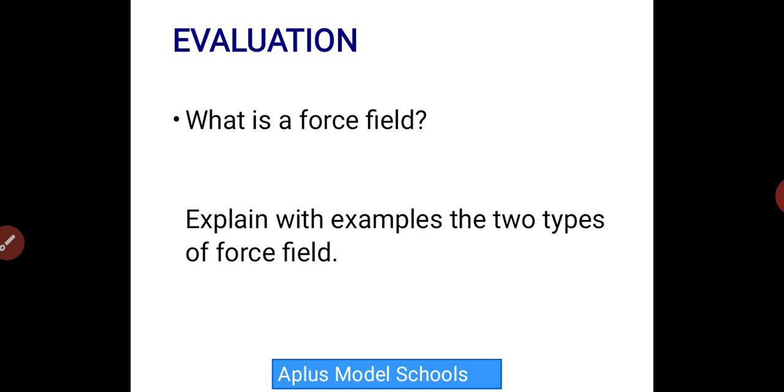At the end of this lesson, I believe you must have understood all these things. You must have understood what a force field is. You should be able to define or explain what a force field means. You should be able to explain with examples the two types of force field that we have. We have two types of force field. You should be able to explain that.